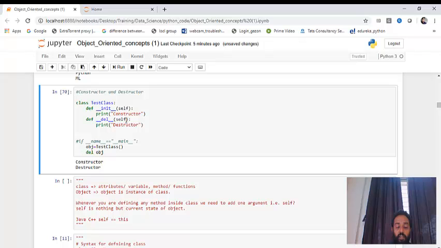Here you can also print "obj got deleted". Obj got deleted. So I hope this is clear, guys. So you understand constructor and destructor.